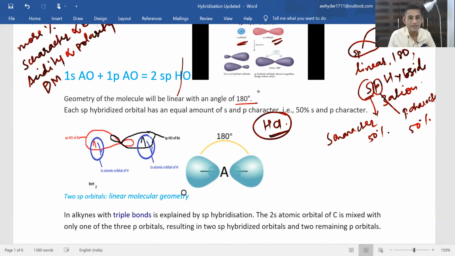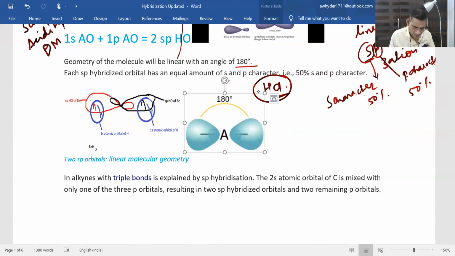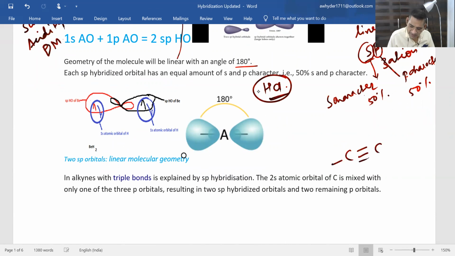We'll be discussing sp2 hybridization later on. First we'll continue the same, that is sp hybridization; therefore alkyne also. In alkyne, this is ethyne, C2H2.